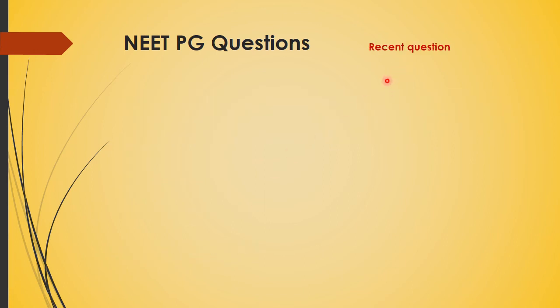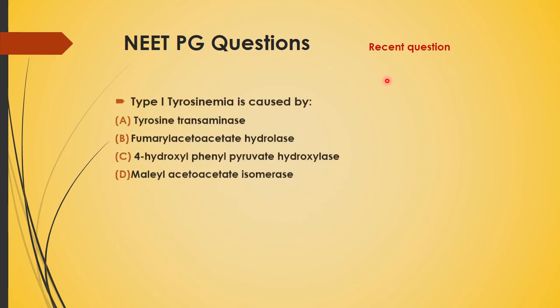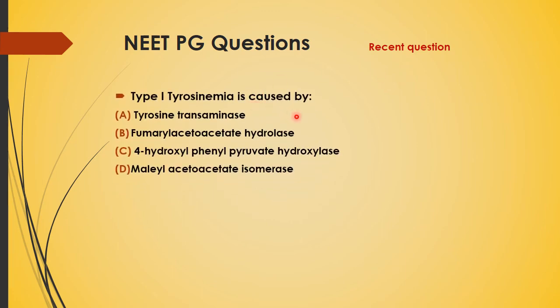Now this was again a recent question. Type 1 tyrosinemia is caused by tyrosine transaminase, fumaryl acetoacetate hydrolase, 4-hydroxyphenyl pyruvate hydroxylase, or maleyl acetoacetate isomerase.